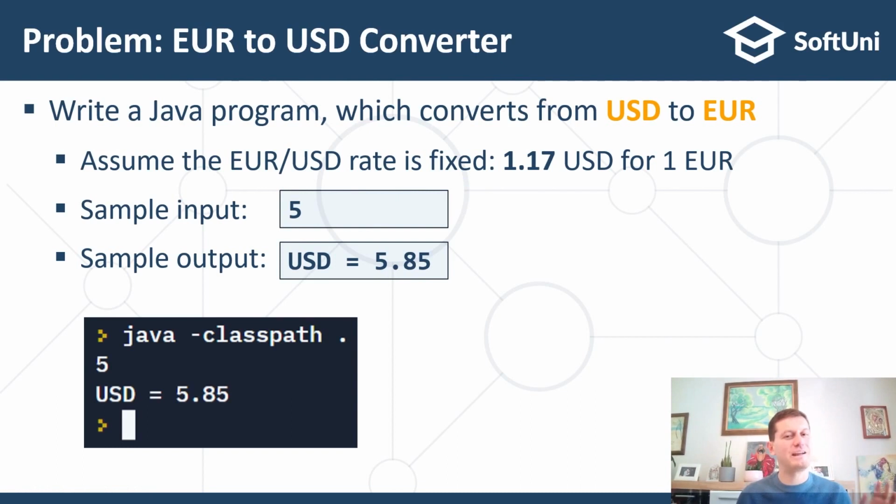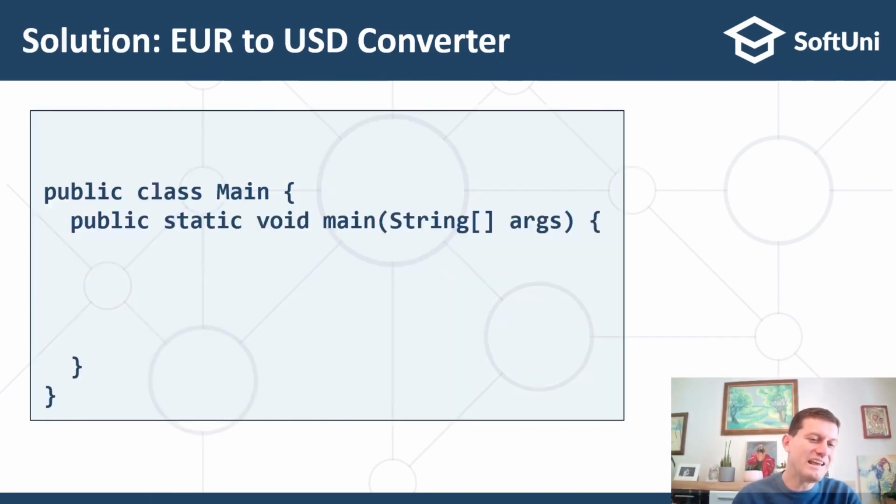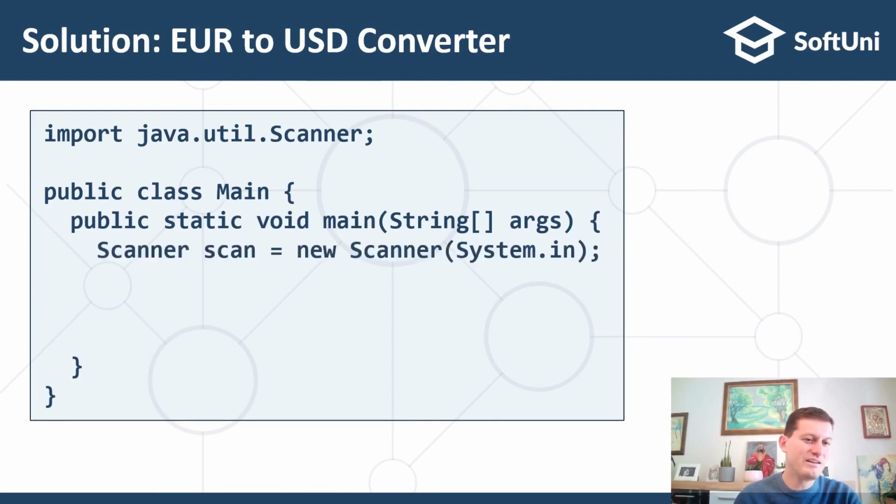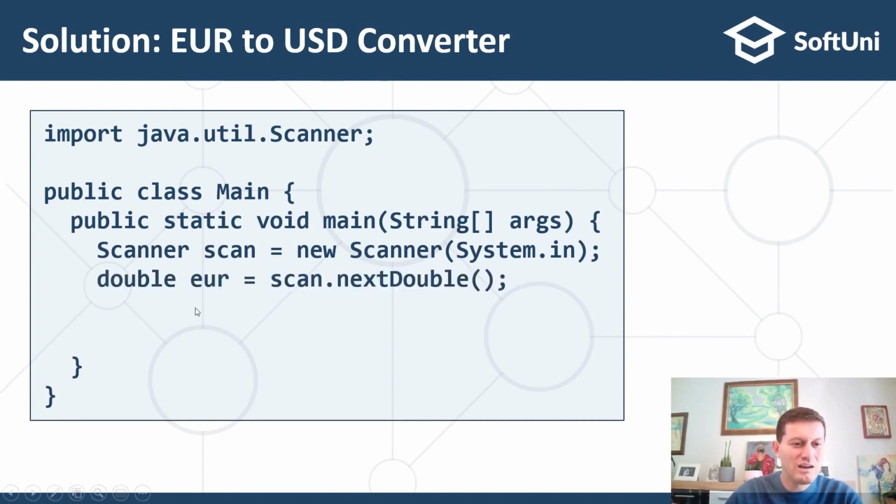I have already solved a similar problem in the video, but generally you need to import the scanner, to initialize the scanner from System.in, the standard input. Later you need to read the double value, the euros, by scan.nextDouble. In the previous example we used scanner.nextInt, which means integer number.